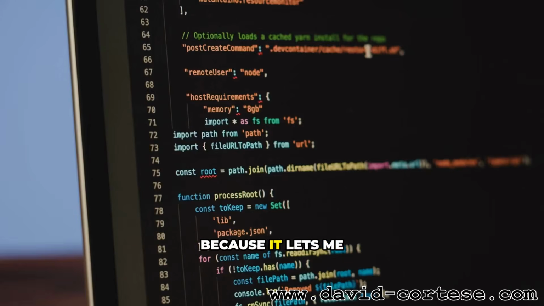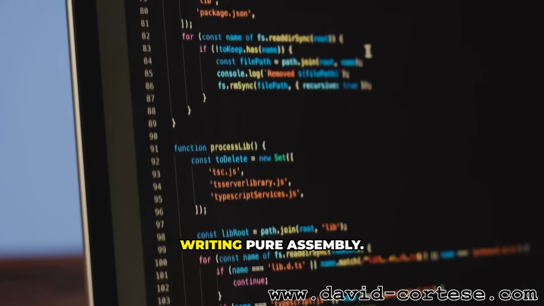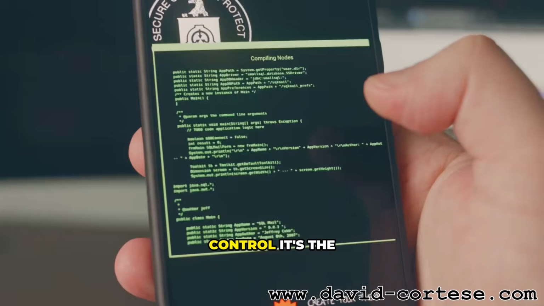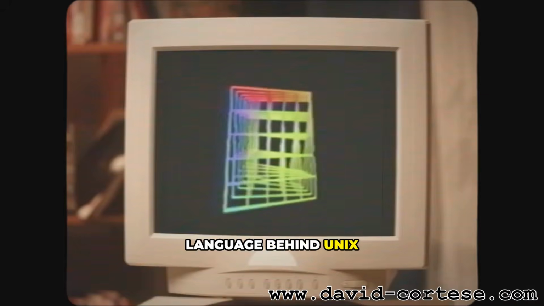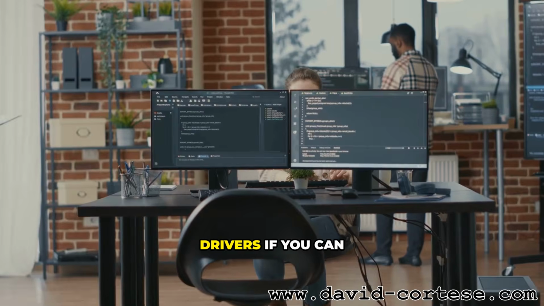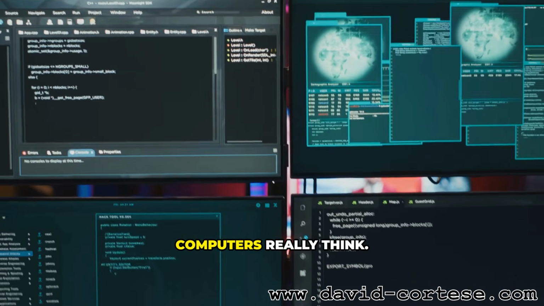Why C? Because it lets me talk close to the metal without writing pure assembly. Speed, memory control. It's the language behind Unix, Linux, Git, SQLite, drivers. If you can read C, you can read how computers really think.